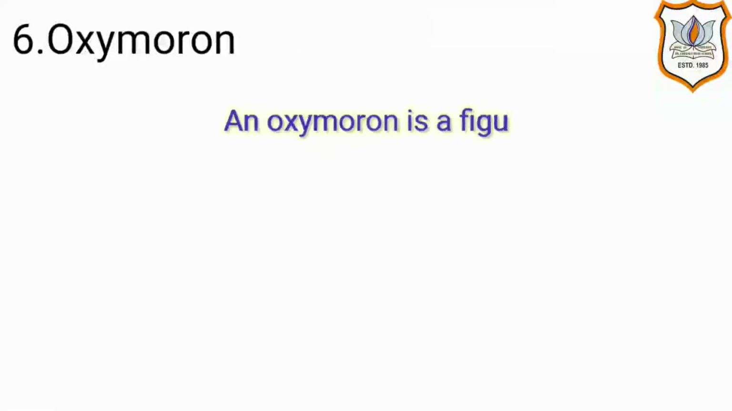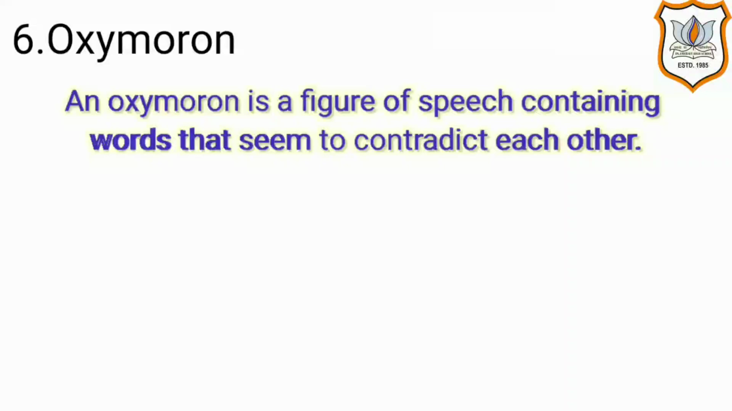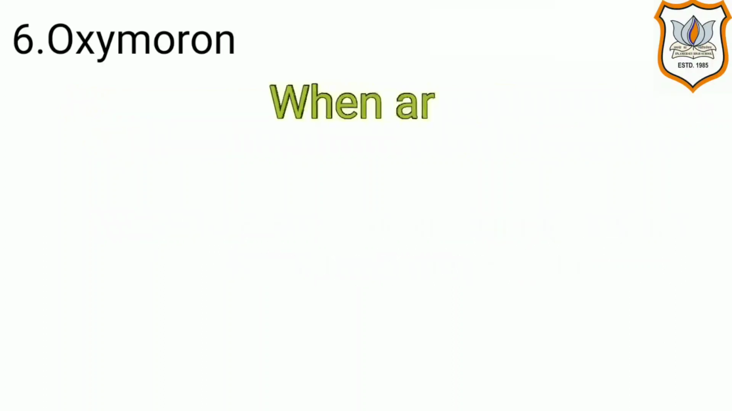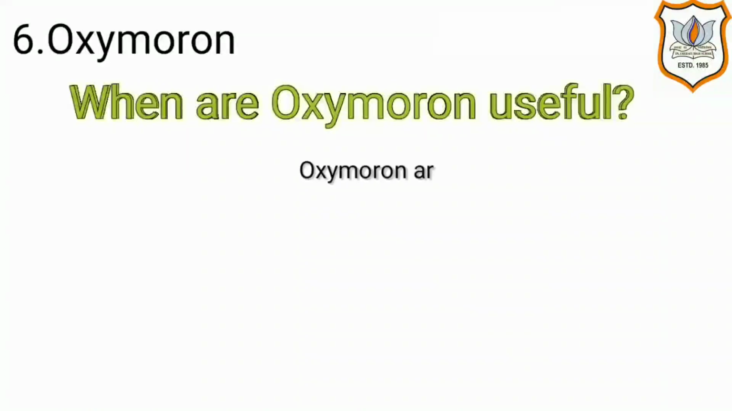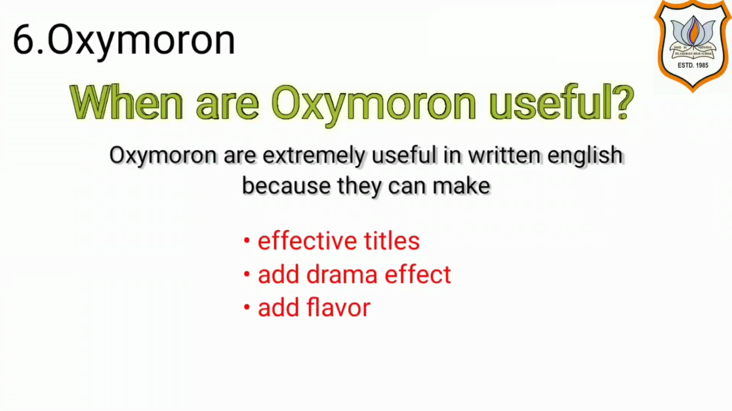Oxymoron. An oxymoron is a figure of speech containing words that seem to contradict each other. That is, one word says one thing and another word says another thing. When are oxymorons useful? Oxymorons are extremely useful in written English because they can make effective titles, add dramatic effect, add flavor to speech, and can sometimes be used to achieve comedic effect.